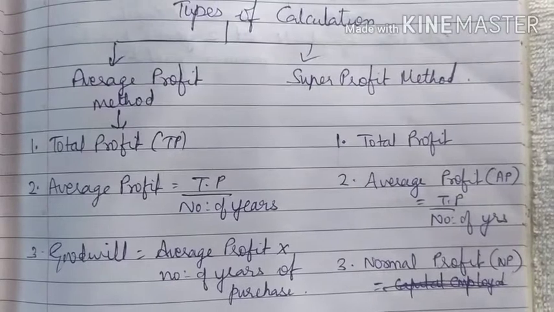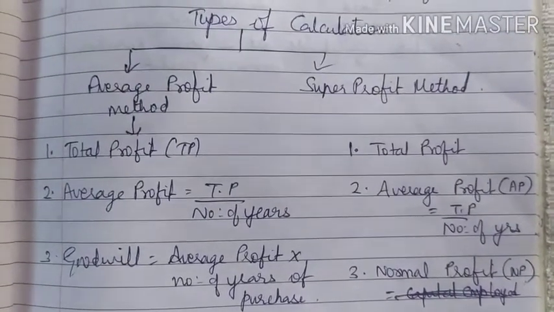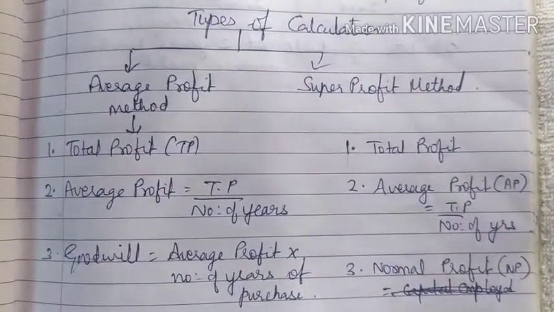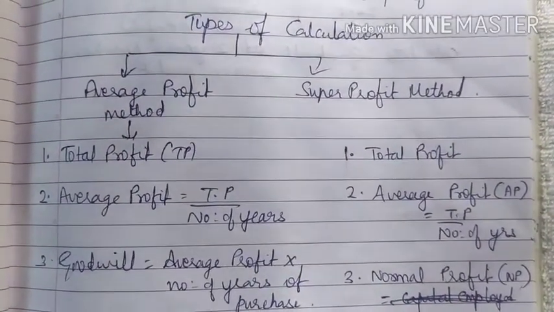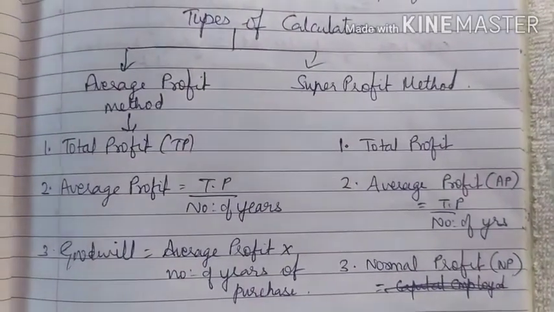Now the average profit, I think we already know the meaning of average. We have learned in lower standards how to calculate average, or how to calculate mean. In statistics in 10th standard you might have learned how to calculate the mean.